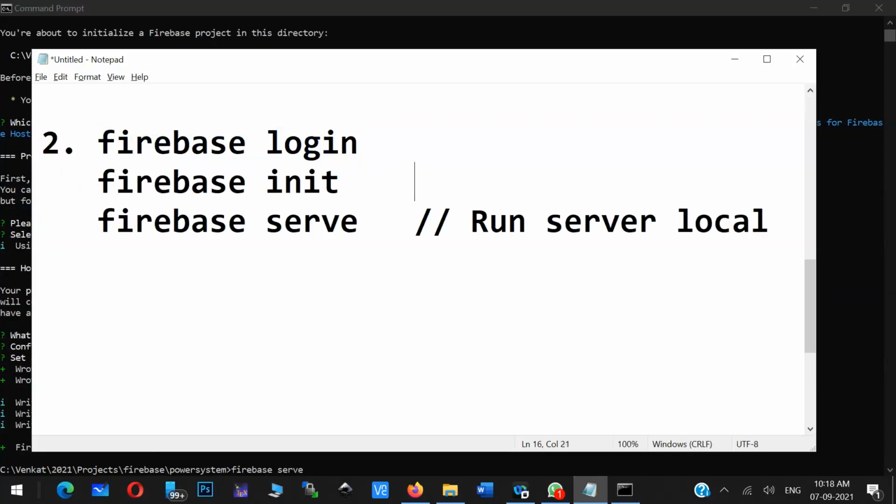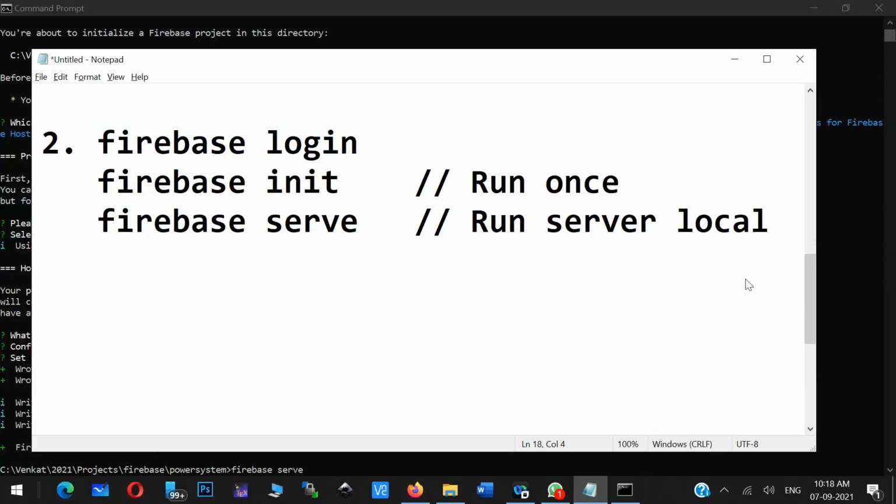This init command you have to run only once, because only when you are creating a project do you have to run it. So every time there's no need to create. Login also, every time, no need. If it is logged out, you have to log in. Otherwise, you need not log in again.